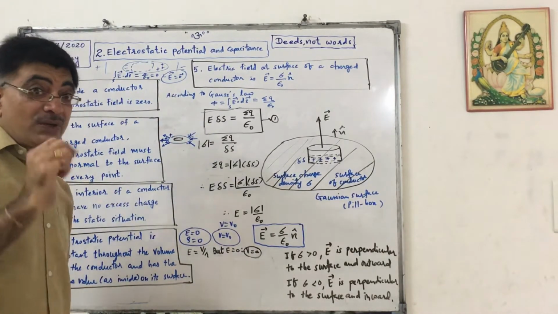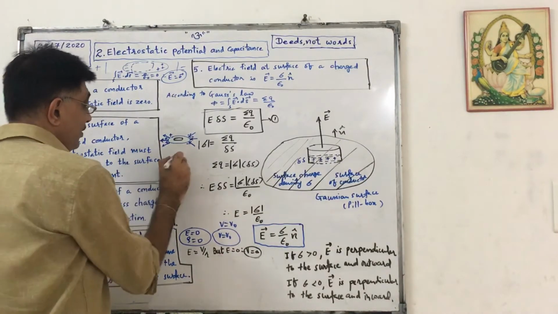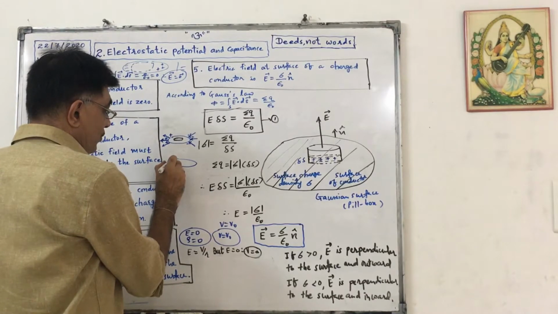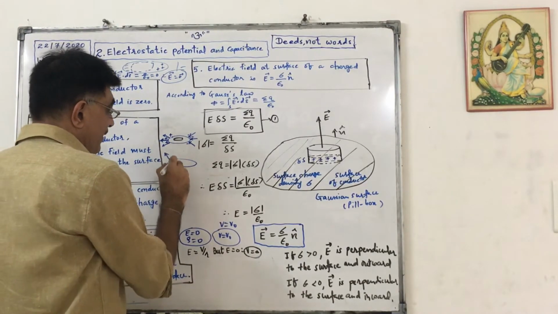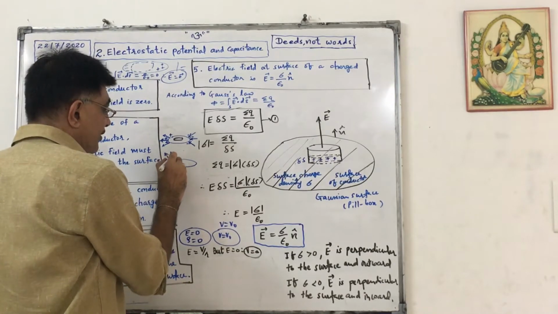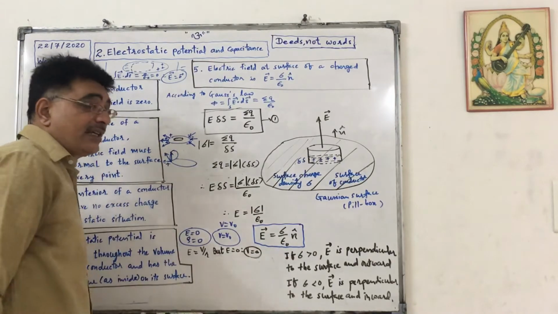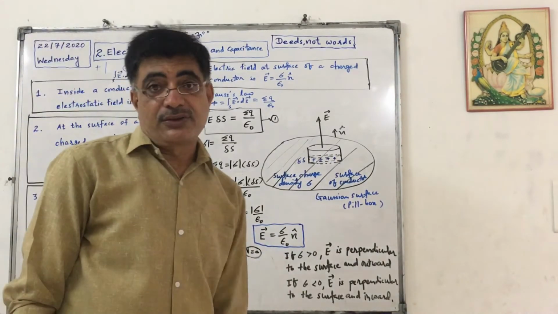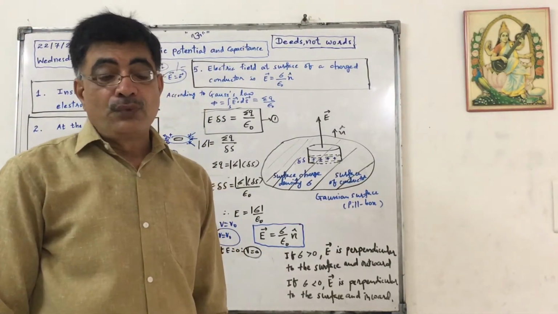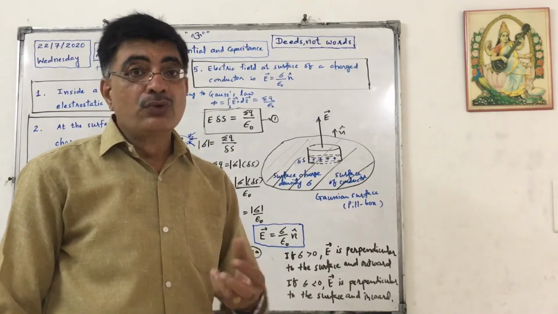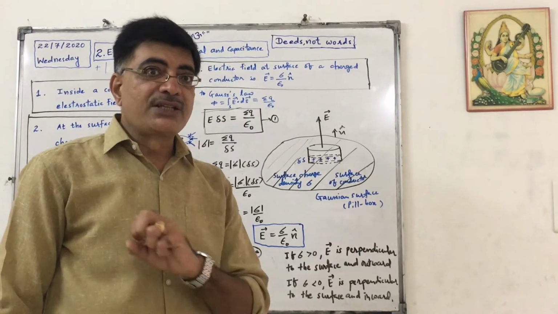Why? Because if this electric field is not normal, suppose at this point it is somewhat inclined, in that case it will have two components. One will be normal, the other will be tangential, and that tangential component of the electric field will tend to move the charges on the surface.